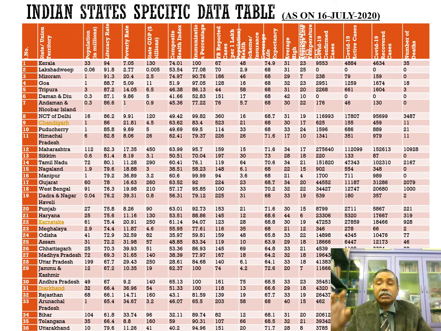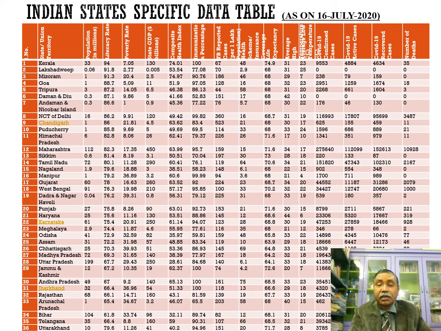These COVID-related statistics are of July 16th, 2020, after the completion of the second quarter of 2020. You can see the data of 28 states and 8 union territories, with different independent variables and dependent variables.